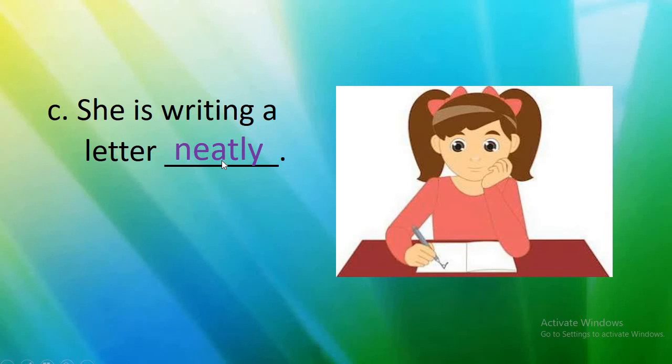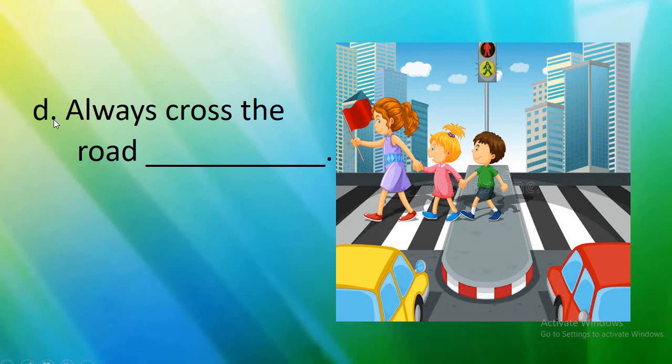Okay? Now see. Sentence D. See here the children are crossing the roads. See there is zebra crossing here. Okay? So number D is, always cross the road. Always cross the road. How you have to cross?